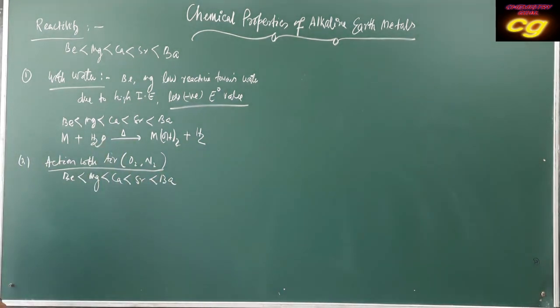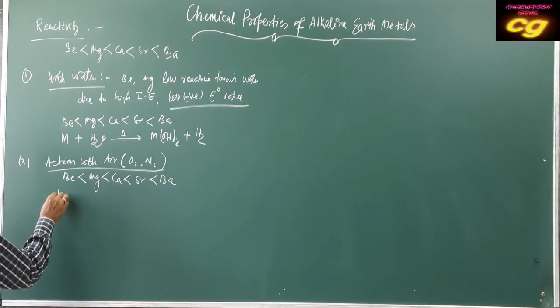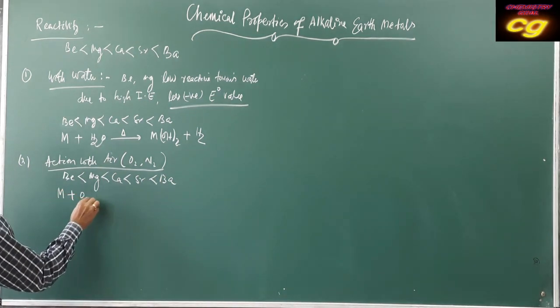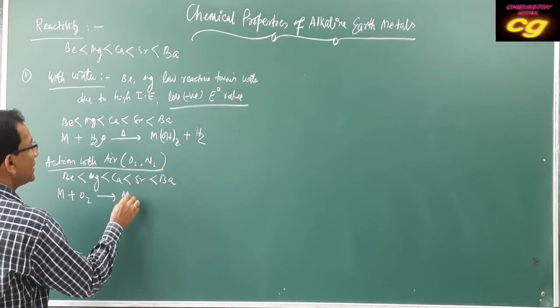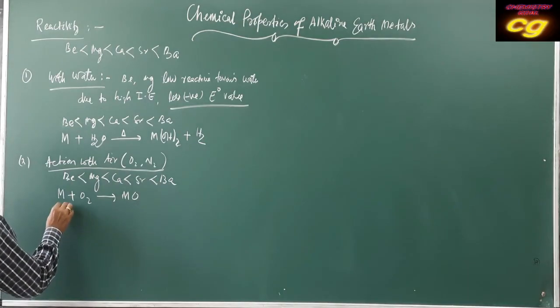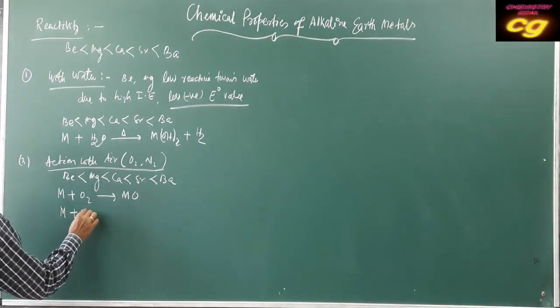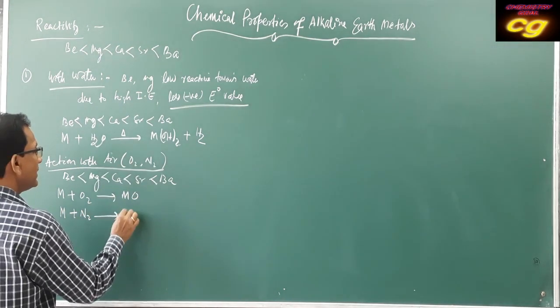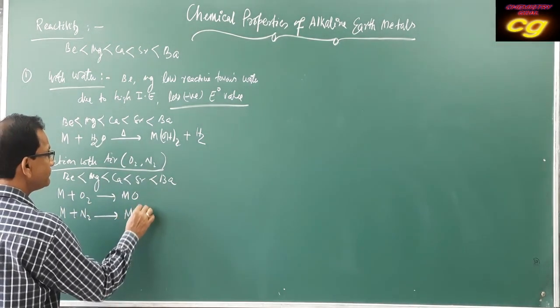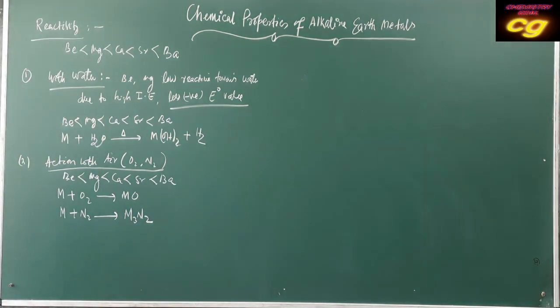Generally the metal reacts with oxygen forming metallic oxides, and the same metal reacts with nitrogen forming metallic nitrides. These are the formulas of oxides and nitrides.